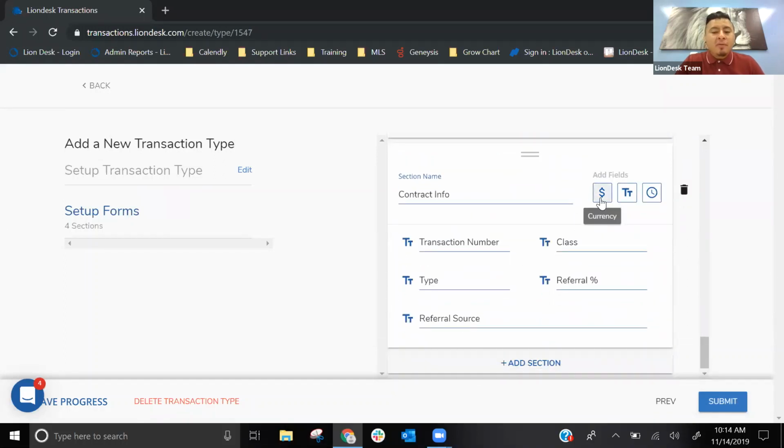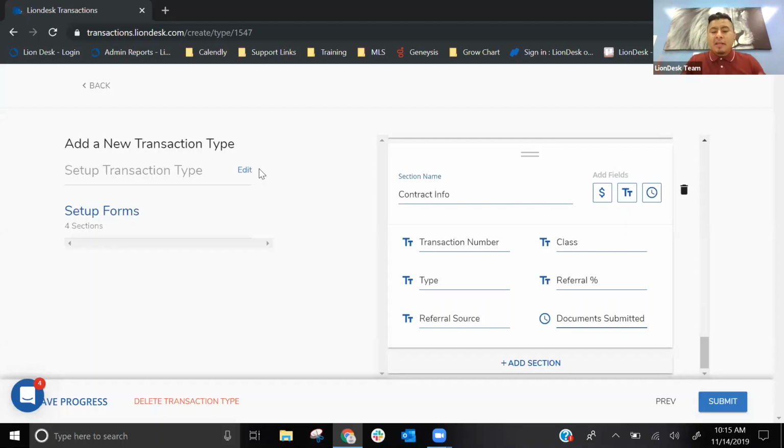You can definitely add more fields if you wanted to. So for contract info, we're tracking the transaction number, the type, referral source, referral percentage, and class. Right, so you can also add more fields if you wanted to track any type of financial information, any just text information, or any dates. Right, so I can click on the date. You'll see that field added below. And then I'll go ahead and add document submitted. And now that's going to be a section that you can capture.